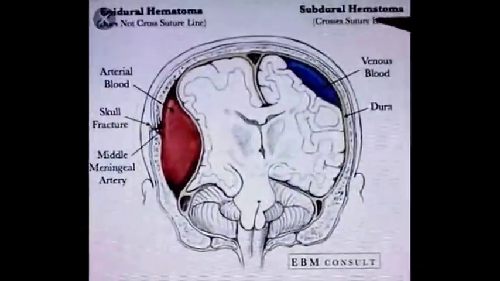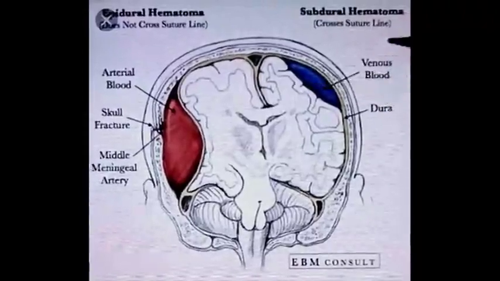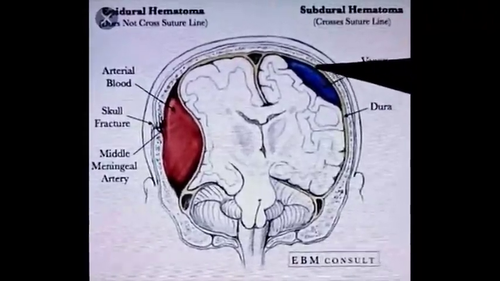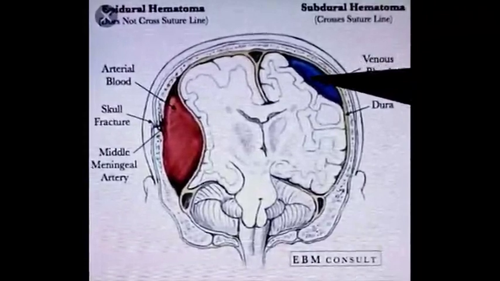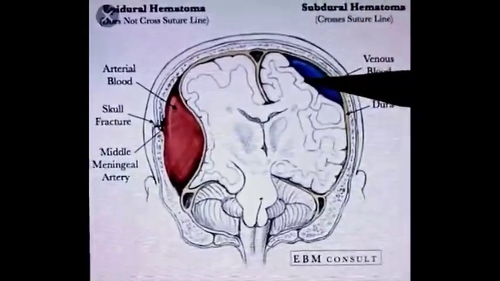In subdural hemorrhage, the hematoma forms beneath the inner layer of dura mater, and between the outer layer of the arachnoid mater.